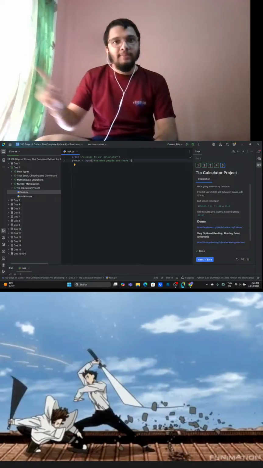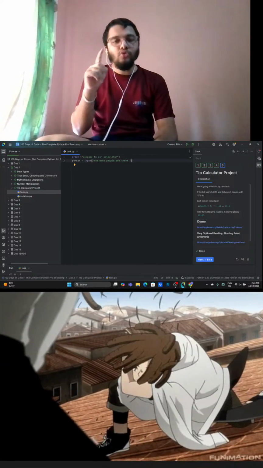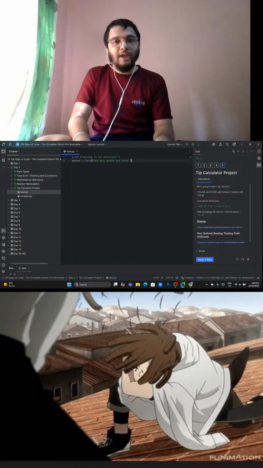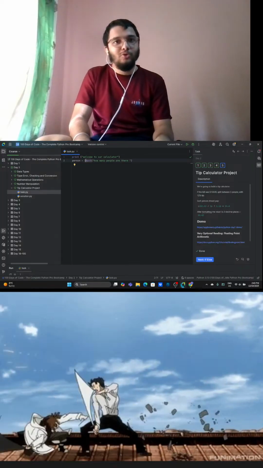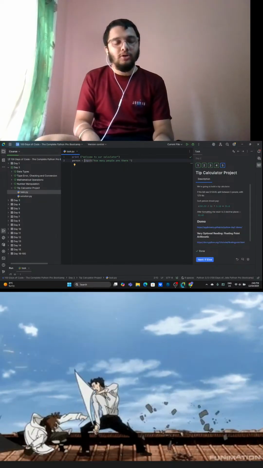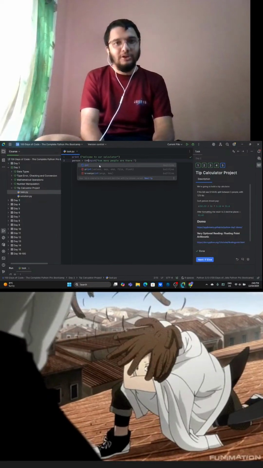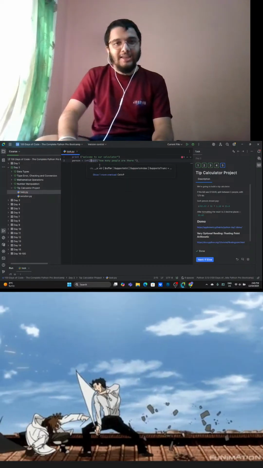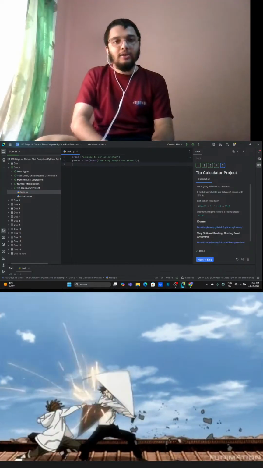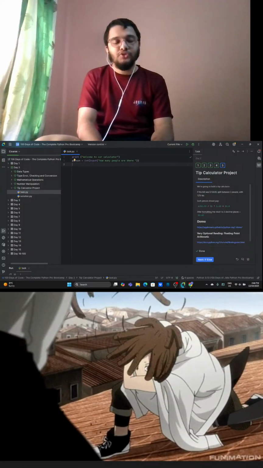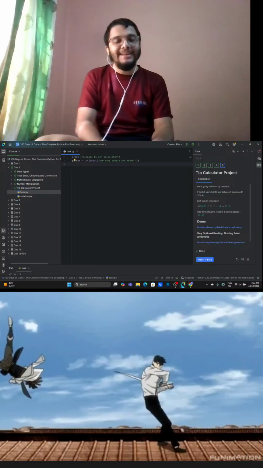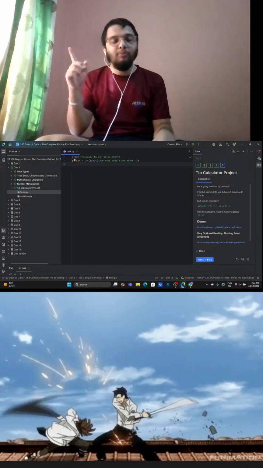1, 2, 3. And since we know that the user is going to give their answer as an integer, and if you haven't watched day one and day two, you are going to miss a lot of things. The input function always takes input as a string, so we need to convert this into an integer. So we are going to use the int function and wrap it with brackets, and it's completed. Now the string which was taken as a string will be converted into an integer, which is going to be really important for us.